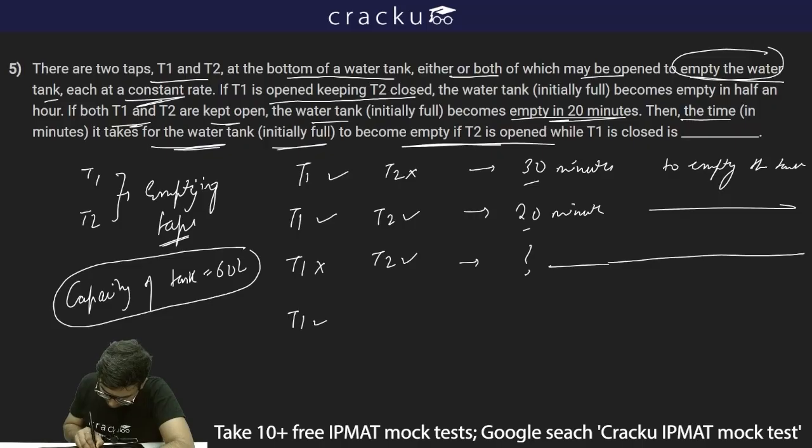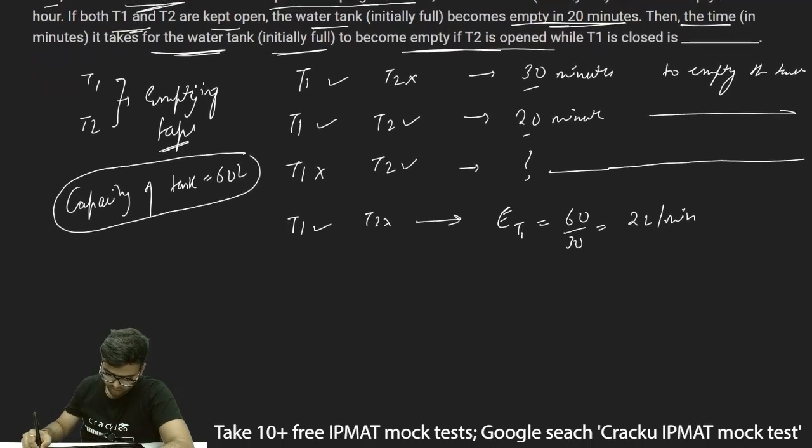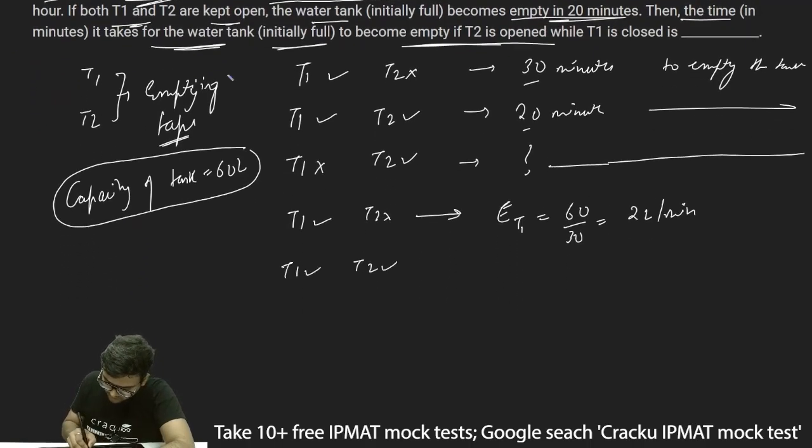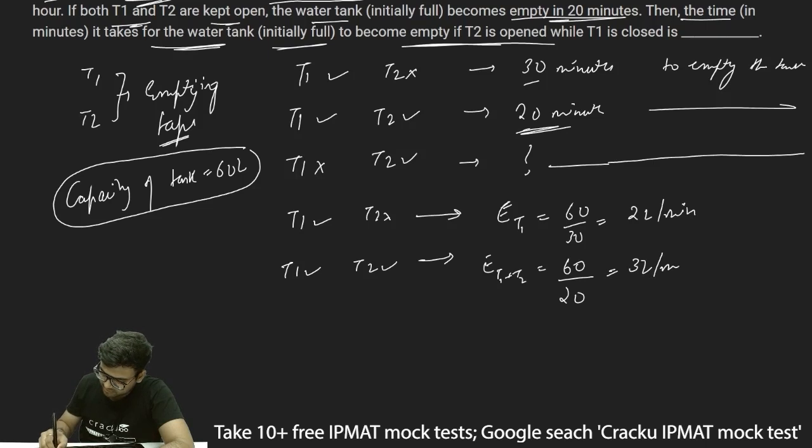So if only T1 is open and T2 is closed, the tank is getting empty in 30 minutes. So I can write efficiency of T1 is 60 divided by 30, which is 2 liters per minute. Now, if both T1 and T2 are open, it is taking 20 minutes. So the entire tank is getting empty in 20 minutes. So efficiency of combined T1 plus T2 is 60 liters, the capacity of the tank, divided by the time taken to empty, which is 20. So this will be 3 liters per minute.